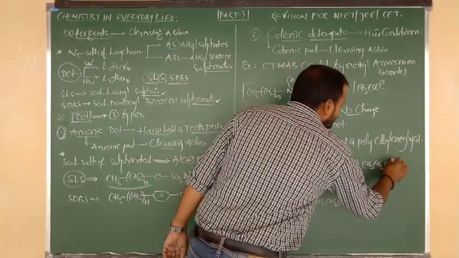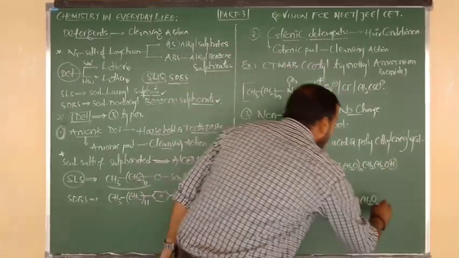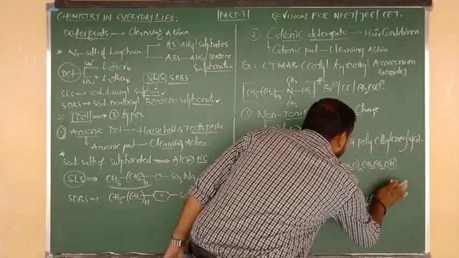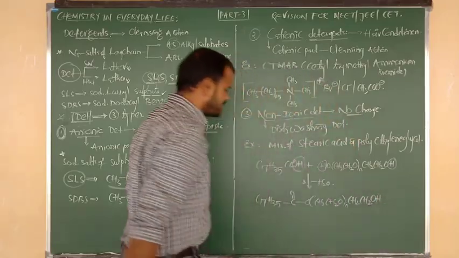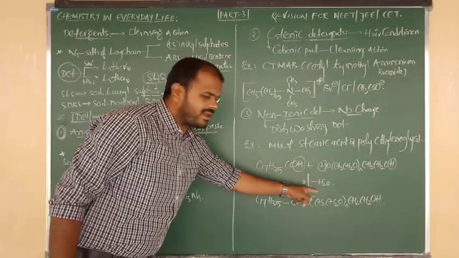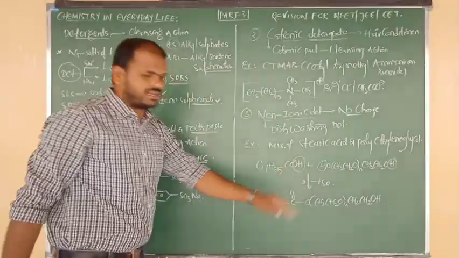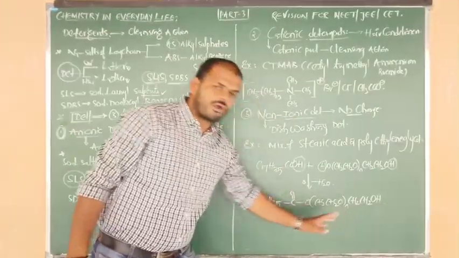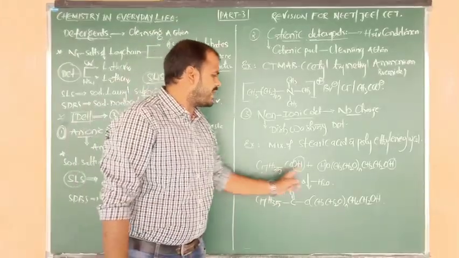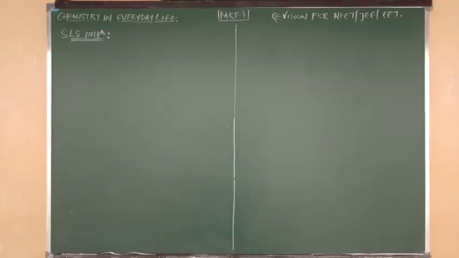From this also we can remove the H. Otherwise you can directly write OH also. So after the loss of the water molecule, this is the structure of the non-ionic detergent. Non-ionic detergents are obtained from the mixture of stearic acid and polyethylene glycol.